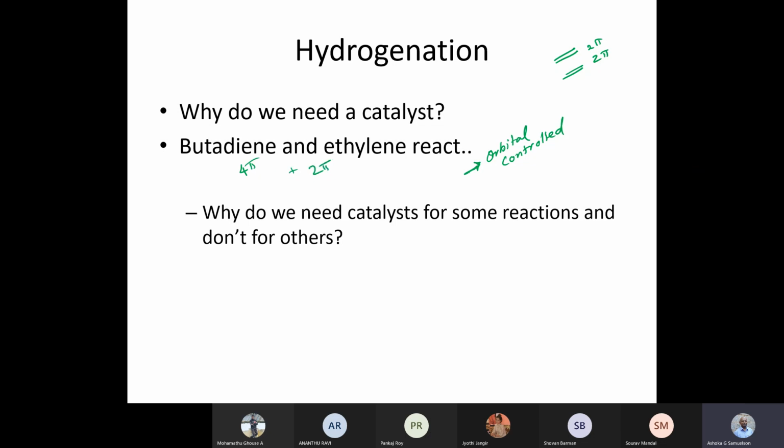So although the change is only the formation of two carbon-carbon bonds in both cases, this reaction is orbital controlled